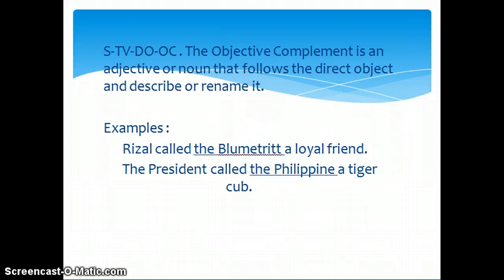STBDOOC. The objective complement is an adjective or noun that follows the direct object and describes or renames it. Examples: Rizal called Blumentritt a loyal friend. The president called the Philippines a tiger cub.